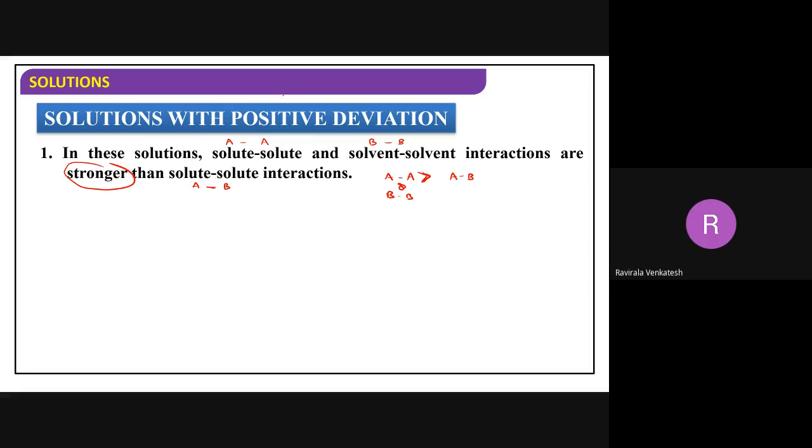Wherever we get greater than, we get positive deviation. Wherever we get less than, we will get negative deviation. In this way you can remember here. Positive deviation means always should have greater values.